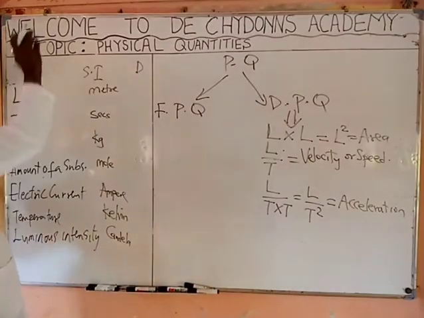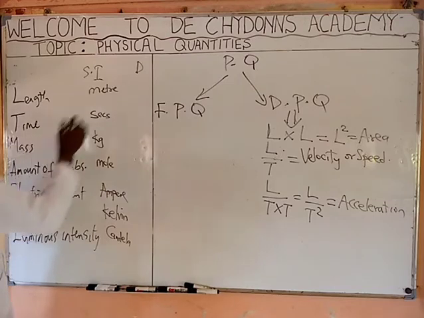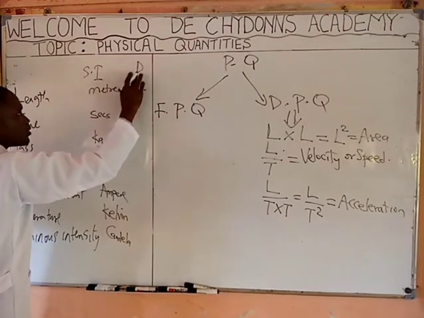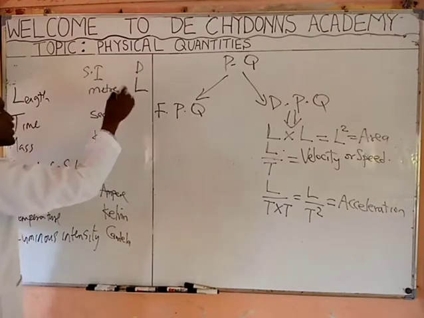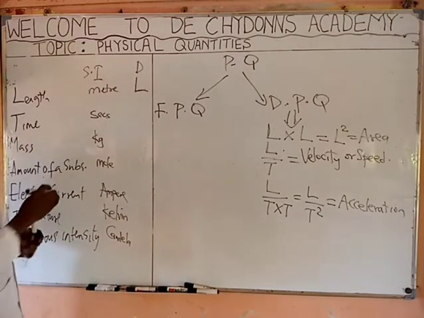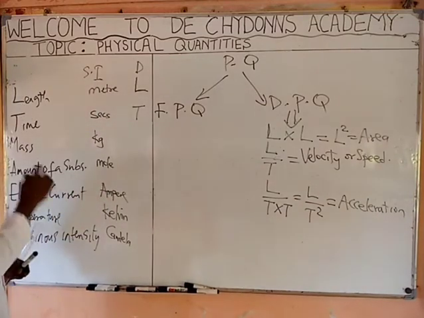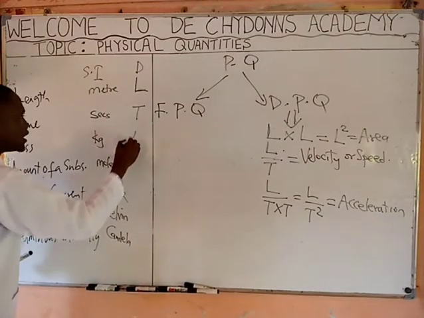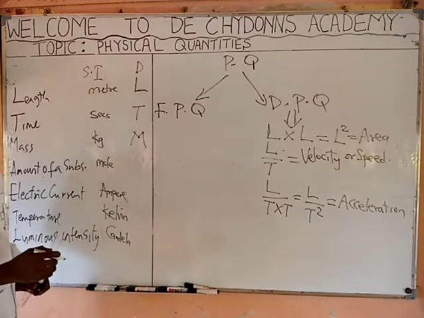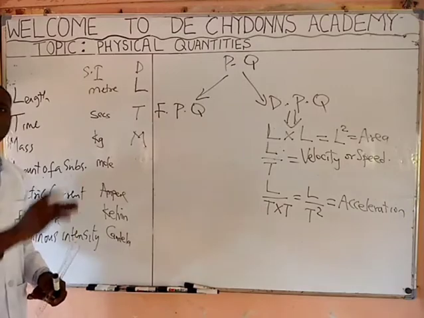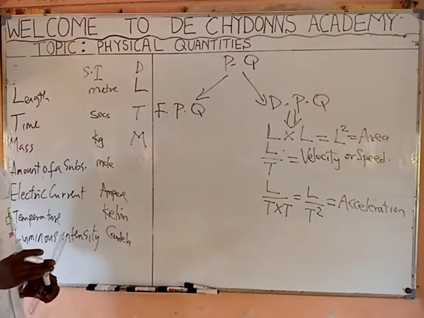Look at length. The dimension of it is L. We use the first letter to represent it. Look at time. The dimension of it is T. Look at mass. The dimension of it is M.